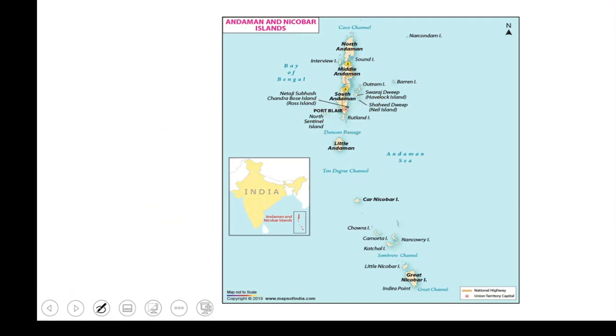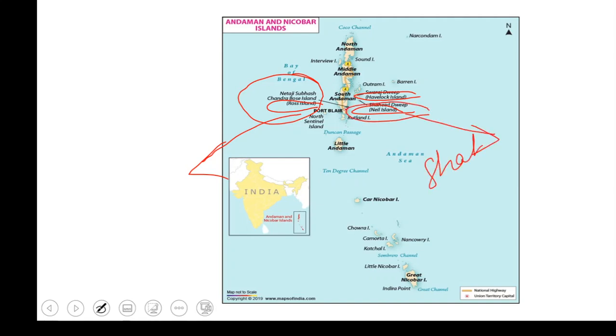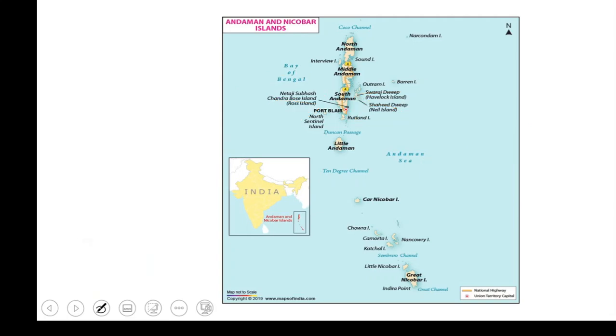The first one is called Ross Island. The second one is Neil, and the third one is Havelock Island. Recently the names of these islands have also changed, so this becomes an important question for any competitive exam. What is the new name of Ross Island? It is renamed as Netaji Subhash Chandra Bose Island, Neil Island is renamed as Shahid Dweep, and Havelock Island is renamed as Swaraj Deep. These are the new names of these islands.